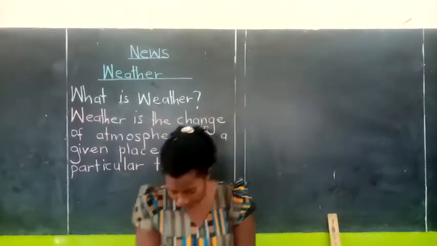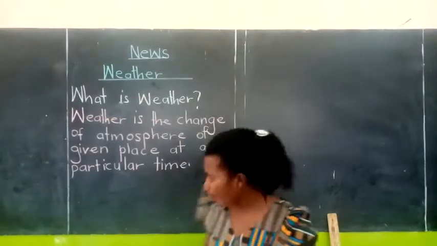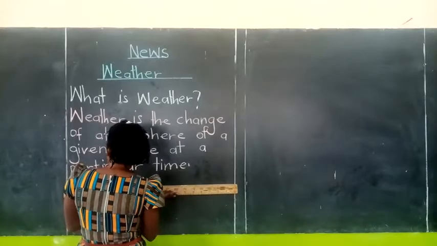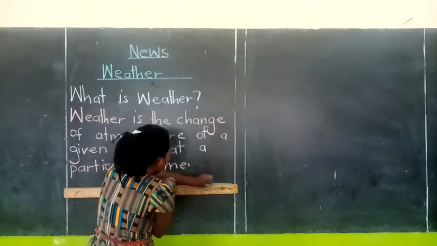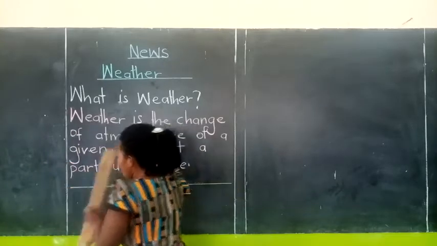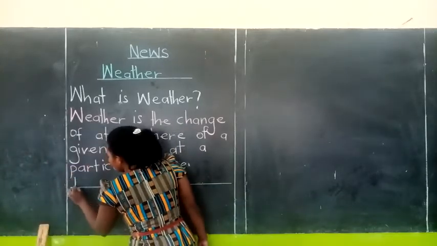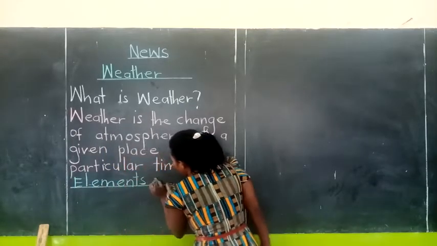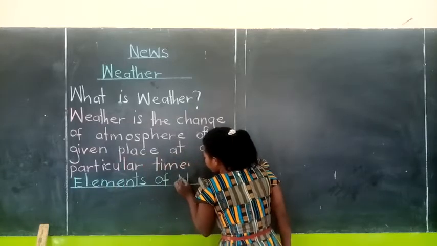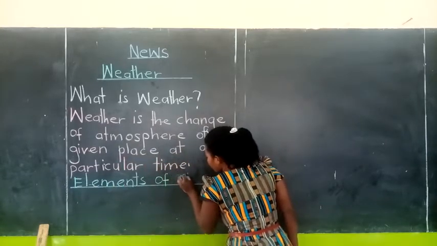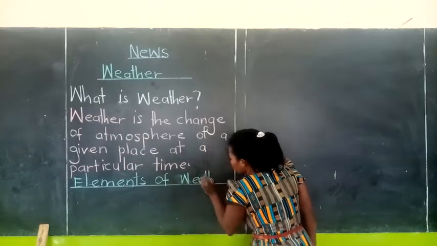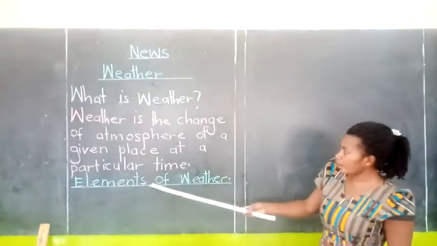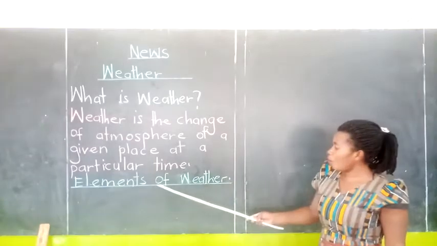With weather, we have what we call the elements of weather. The heading here reads elements of weather.